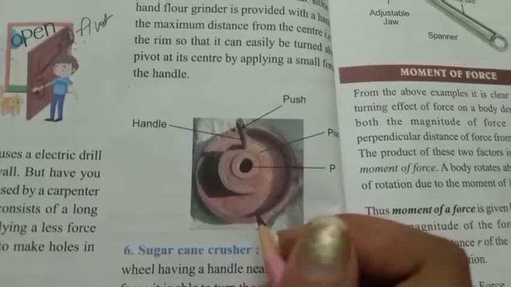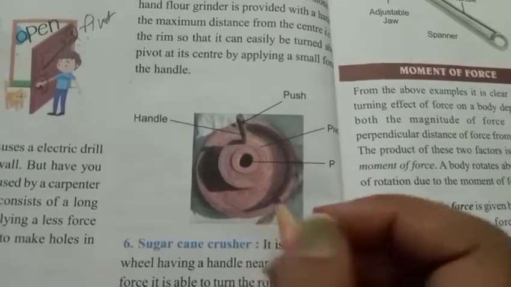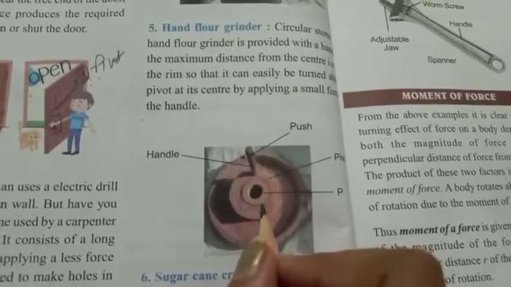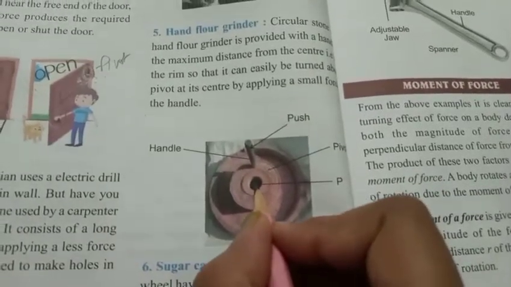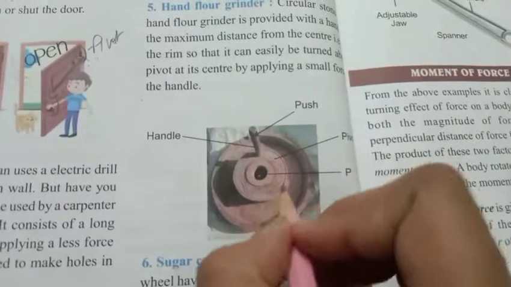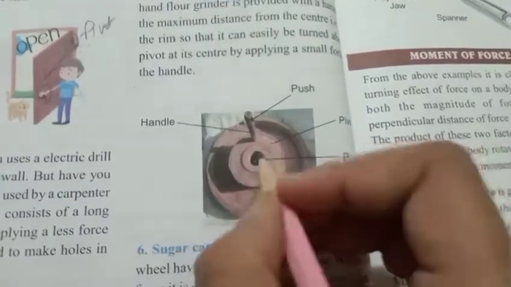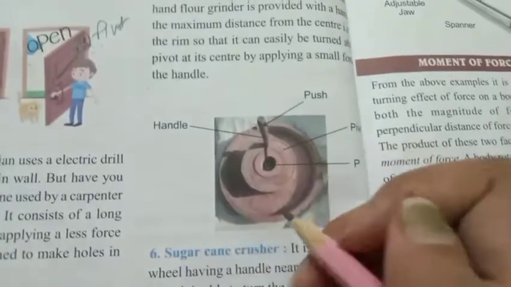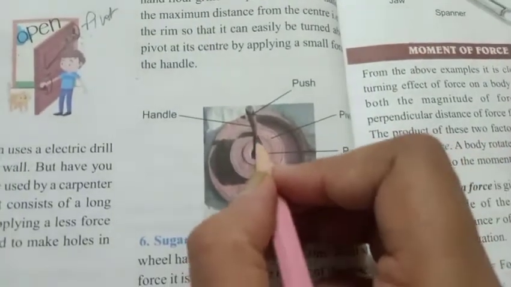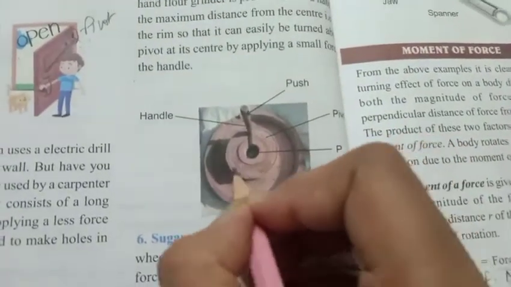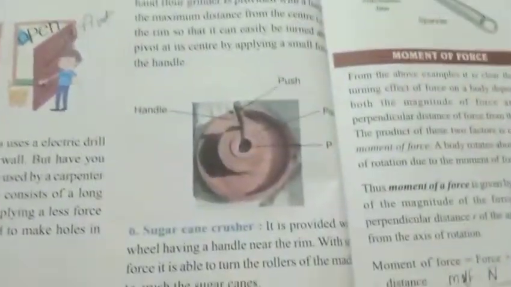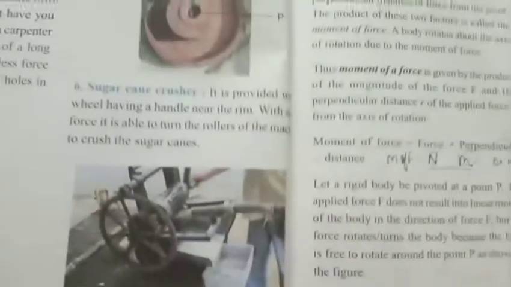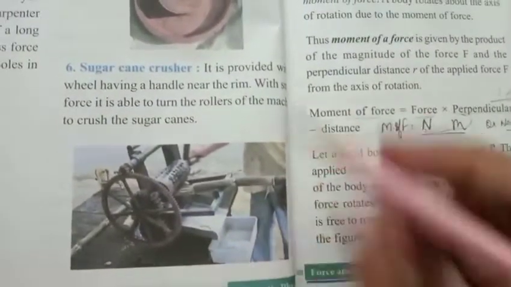When they have to crush the wheat and make it into flour, that time they use this hand flour grinder. Here they put the wheat, and from here they start rotating it, and it converts into flour. See the distance between the pivot point and the handle. The distance is much. That's why they have created so much distance, so that they can easily rotate it with less force. They don't have to apply much force to grind it. That is the reason.